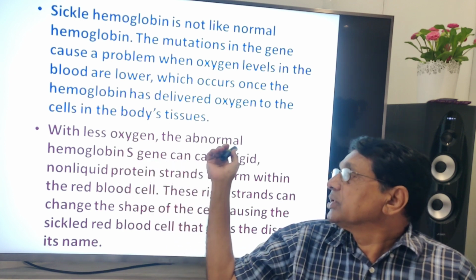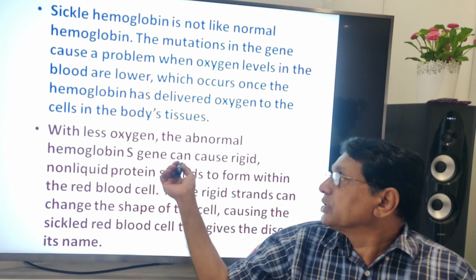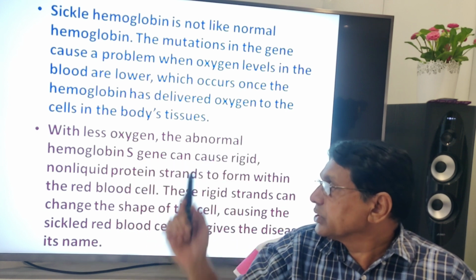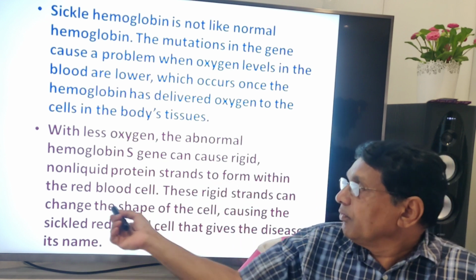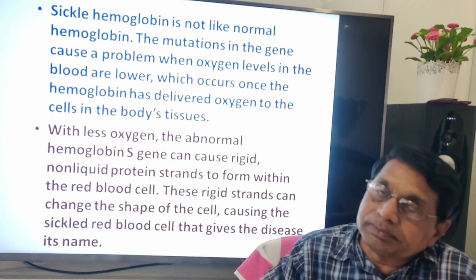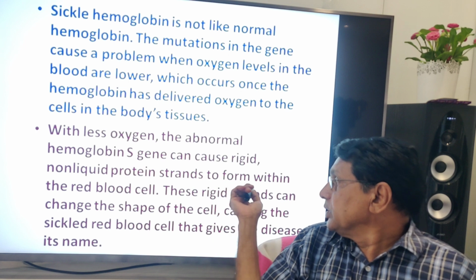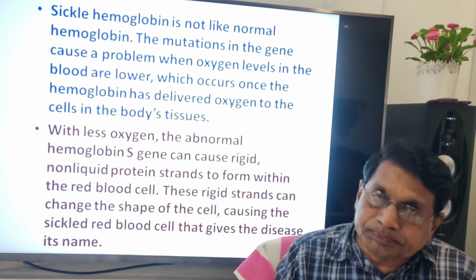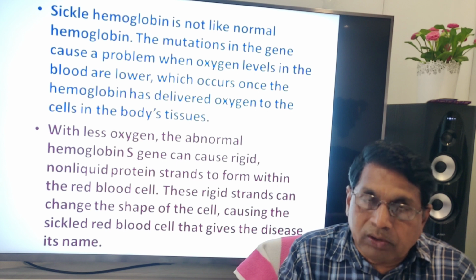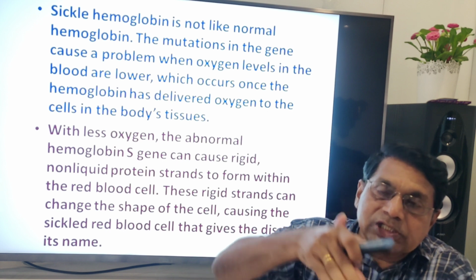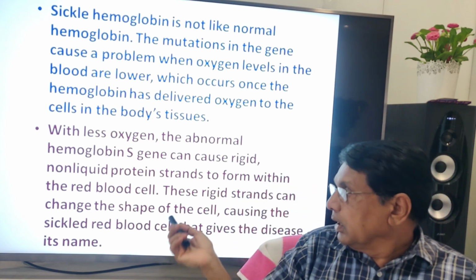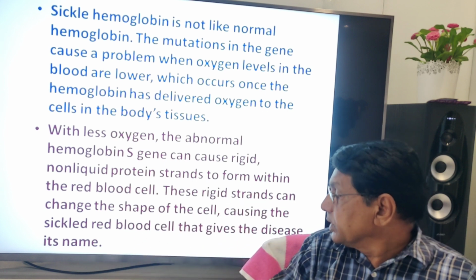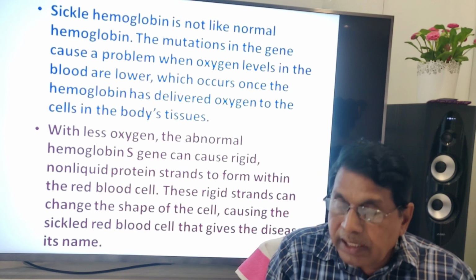With less oxygen, the abnormal hemoglobin S gene can cause rigid, non-liquid protein strands to form within the red blood cells. These rigid strands can change the shape of the cell. Biconcave, it becomes a sickle-shaped one, giving the disease its name.